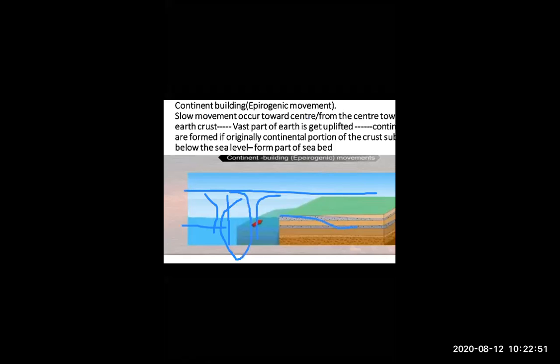For example, this is the land. Whenever inside the land the waves are coming toward each other on a center, this part is getting fractured and this part is getting deep and lower.